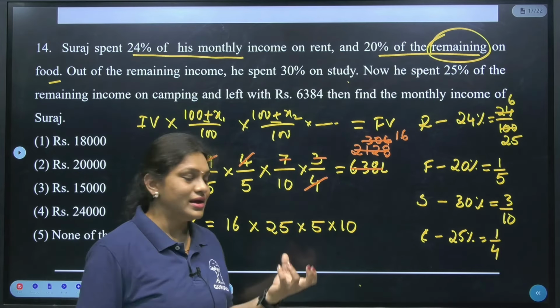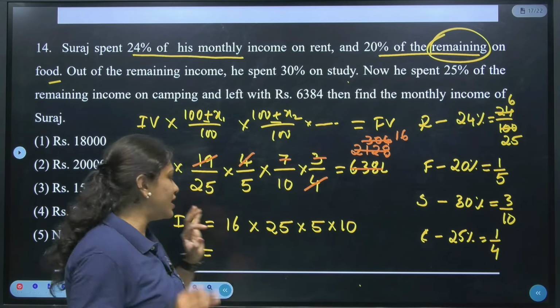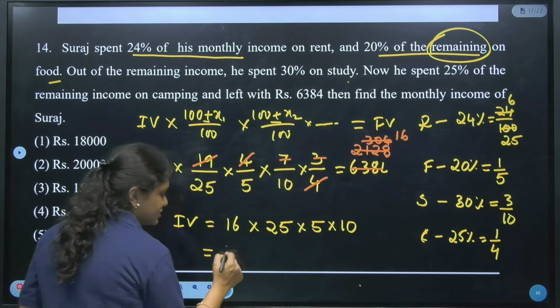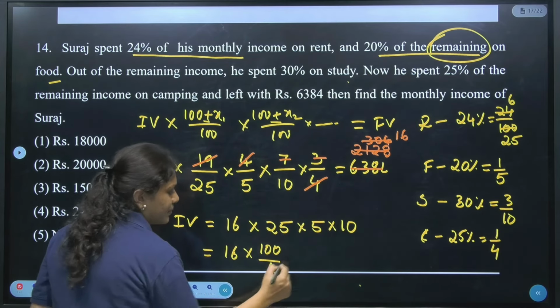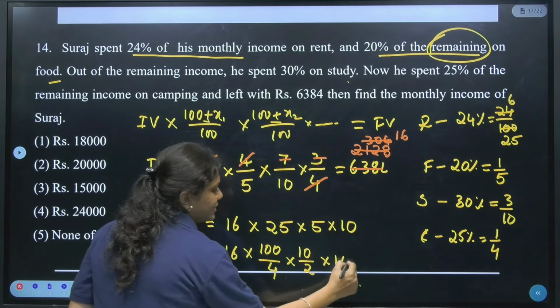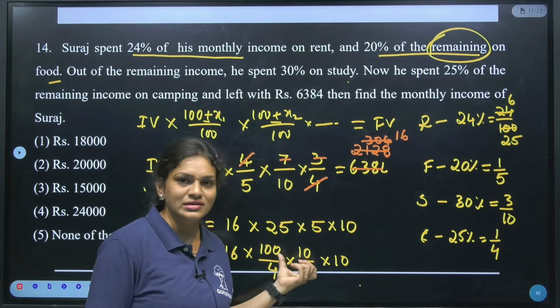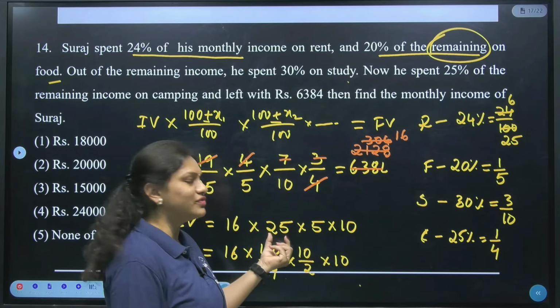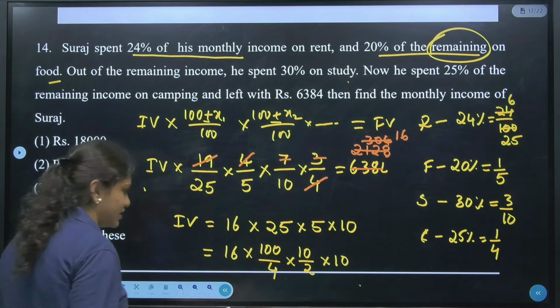And one more thing, as you know, whenever we are getting multiplication with 25 and 5, you can replace this. See guys, 25 I can replace as 100 by 4. Then 5 I can replace as 10 by 2. And this 10 as it is. To calculate this answer in the easiest manner, you can take this 25 as 100 by 4 and 5 as 10 by 2. So the calculation will be very easy, guys.